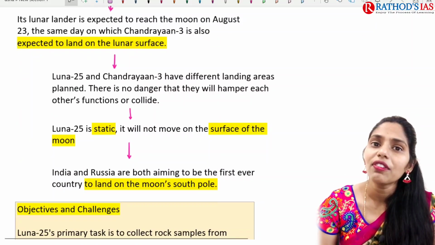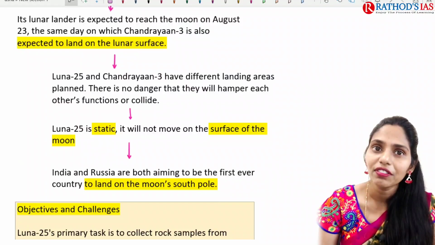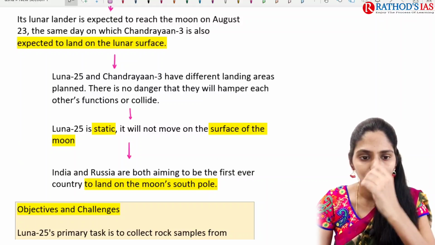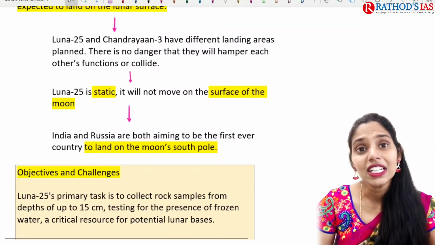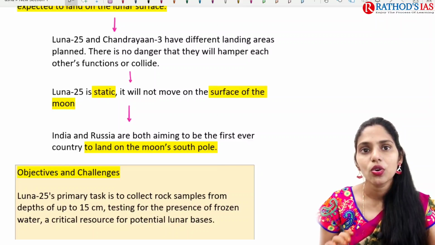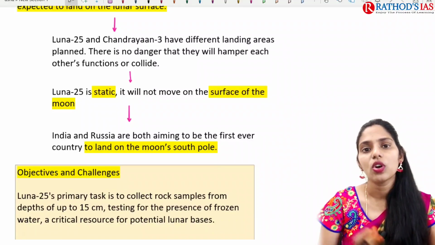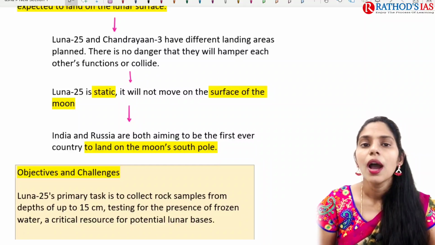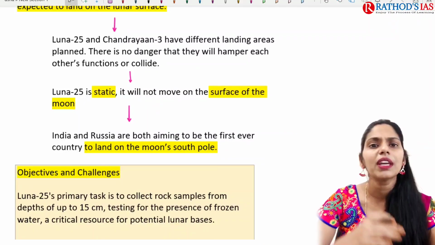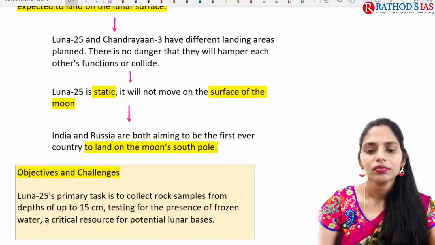Luna 25 and Chandrayaan 3 have different landing areas, but both are going to explore the south pole of the moon. One major difference is that Chandrayaan 3 has a lander and a rover, which will move on the surface of the moon, but Luna is static. It will collect samples and bring them back to the surface.